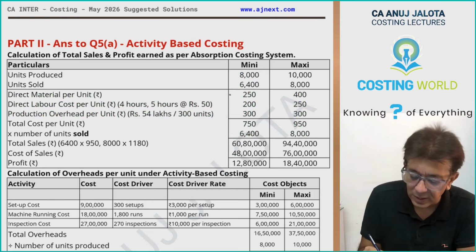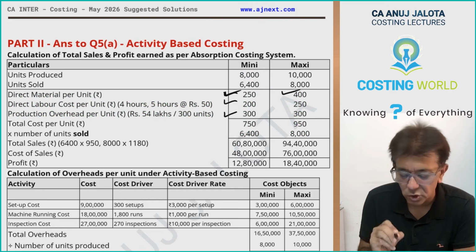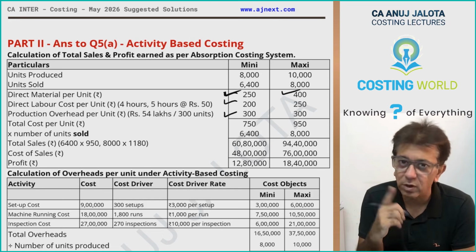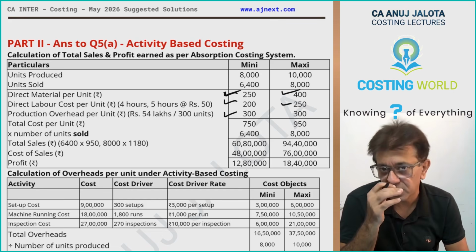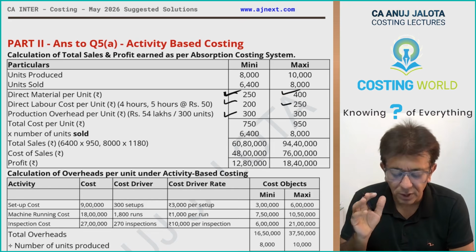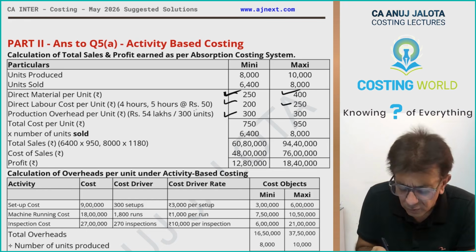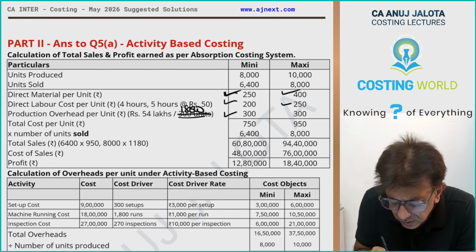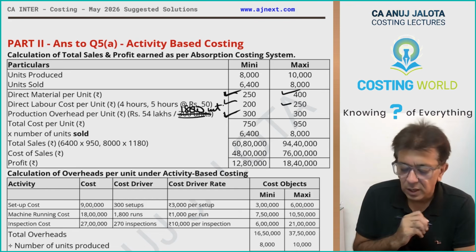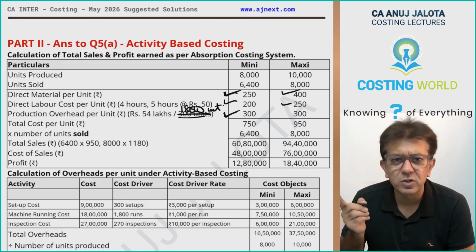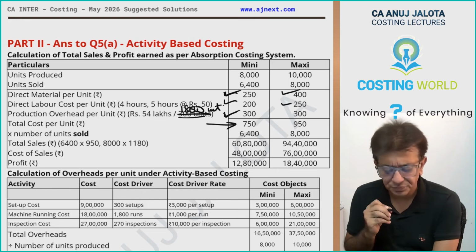See, direct material, direct labor, factory overheads. Direct material was there in the question. Direct labor, we have the hours per unit, we multiply by the wage rate. Factory overheads of 54 lakhs were divided based upon quantity produced. Sorry, it was not 300 units, it was 18,000 units. It comes to 300 per unit. So this will give you factory overheads or production overheads per unit. This will give you total cost per unit.